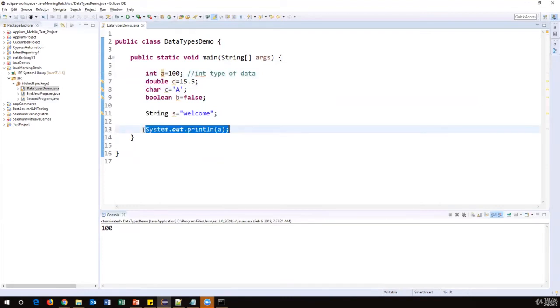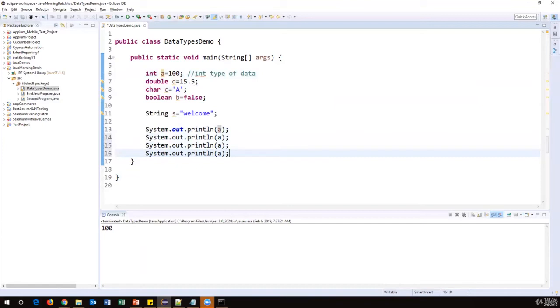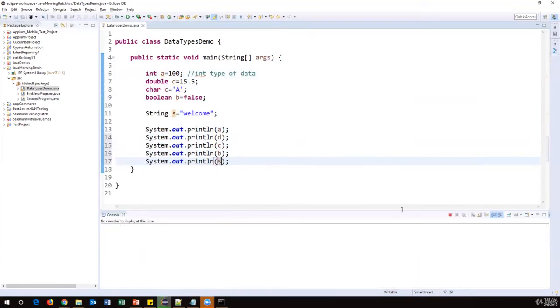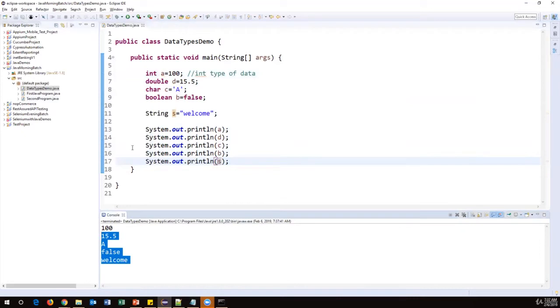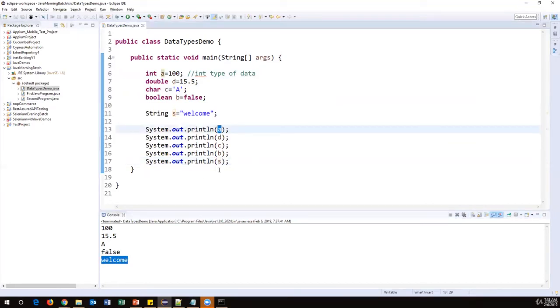Similarly, I will also try to print the values of other variables. This is your D, this is your C, and this is your B, boolean. And I'll also create one more statement to print the string value. Okay, so let's run this code. Now we got all the values from every variable. This is the A value, this is the D value, C value, B value, and then the string value. So this is the way we create variables and assign the values, and at the time of printing, we can just refer to the variable name in the system.out.println statement.